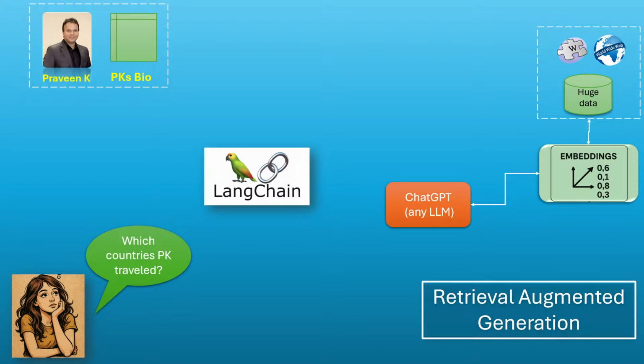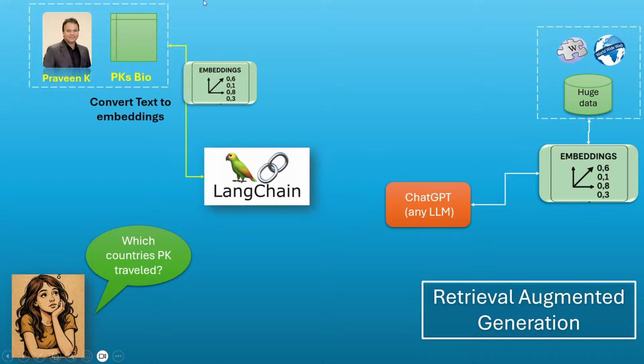LangChain is a framework. It does a lot of connections. It's an orchestrator. It's like a police officer controlling traffic at a very popular, famous junction. The first step is that PK's bio, Praveen's bio, is given, and LangChain picks it up. Let's say it's a PDF. Let's say it's a folder with text and data or whatever. LangChain will pick this up and convert the text to embeddings. Right? If there is a sentence in English that says I am going to the bakery and I'll have some snacks, I'll have some vegetable puffs, pastries, and cakes and all.